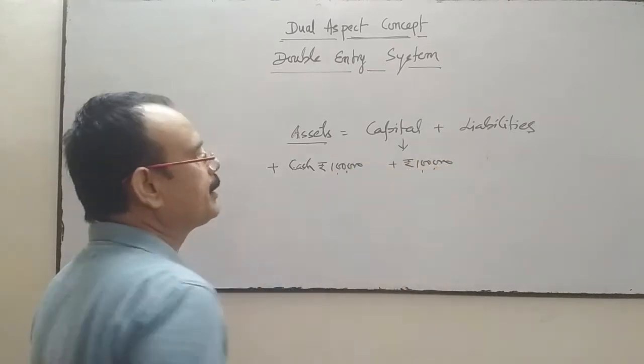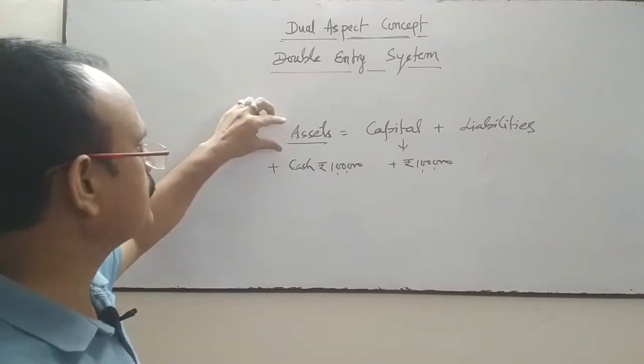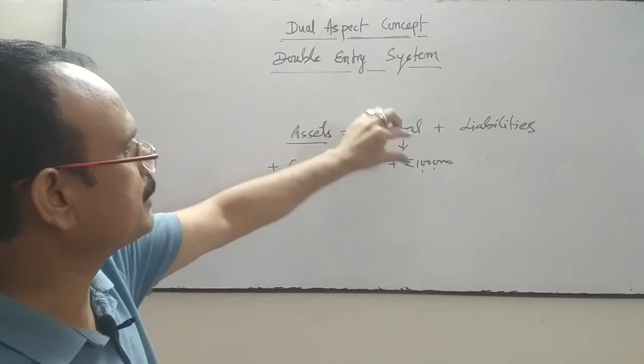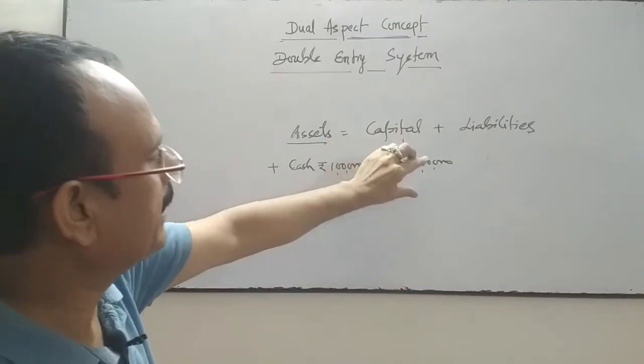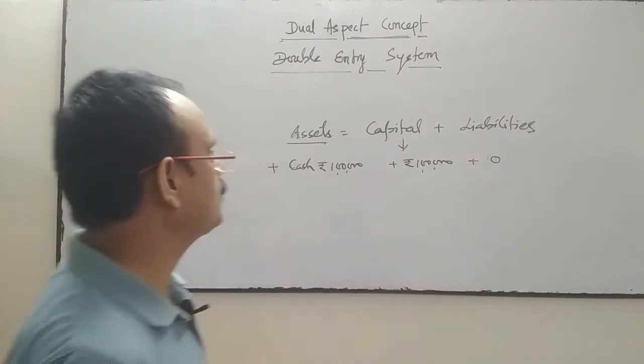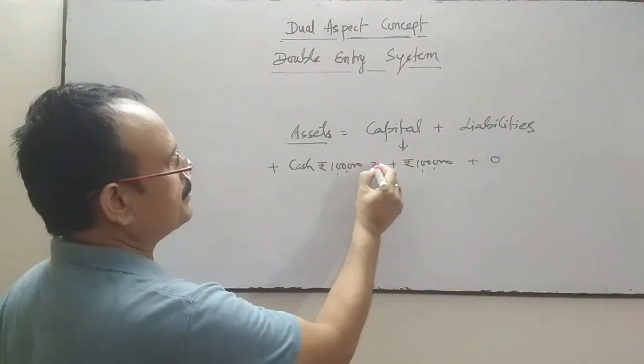Now both sides of the equation are the same. The assets are 1 lakh, capital is 1 lakh, and there is zero external liability.